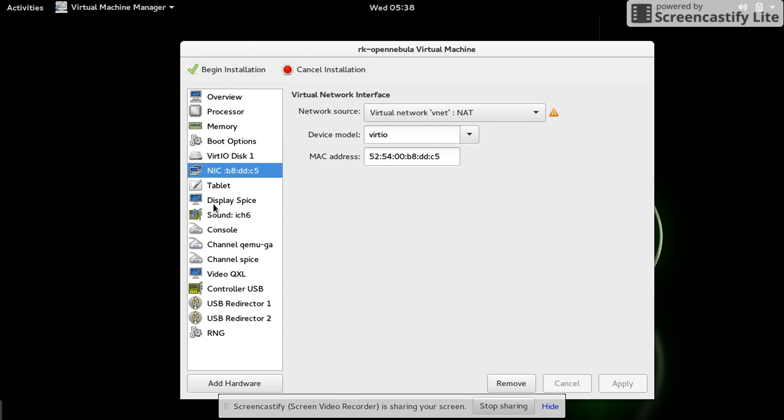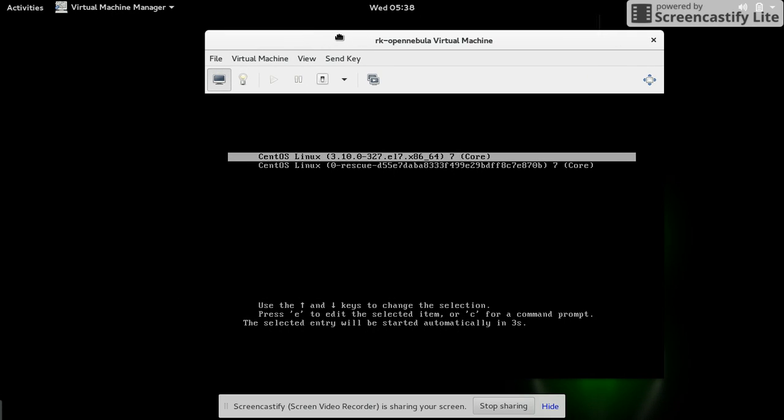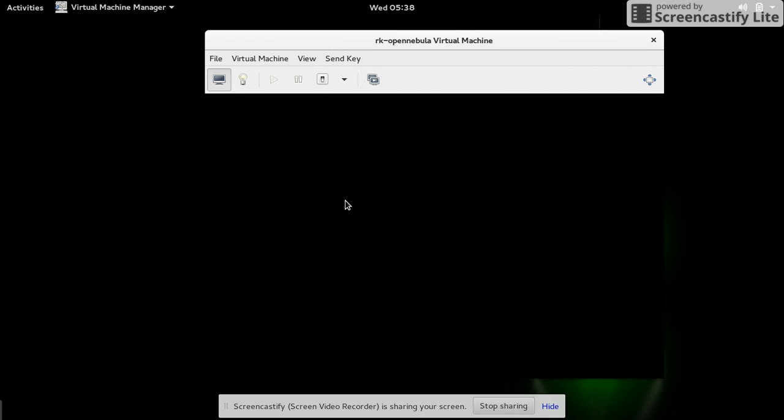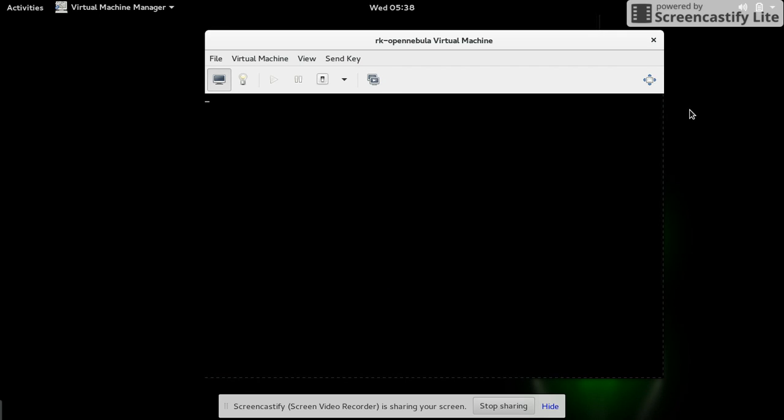Like this, revise all those logical hardware configurations which you have given here, and once you're done with that, just click on Begin Installation. It will take a bit of time and then it gives options. Select the first option. If you are not selecting any option, by default it will select the first option. And it started booting. Wait for a minute, it will be ready.